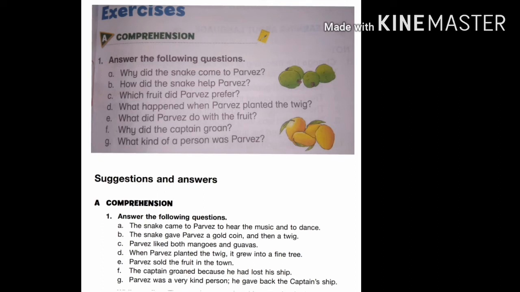Question number C. Which fruit did Pervez prefer? And the answer is, Pervez liked both mangoes and guavas. Next question, number D. What happened when Pervez planted the twig? And the answer is, when Pervez planted the twig, it grew into a fine tree. Question number E. What did Pervez do with the fruit? And the answer is, Pervez sold the fruit in the town.